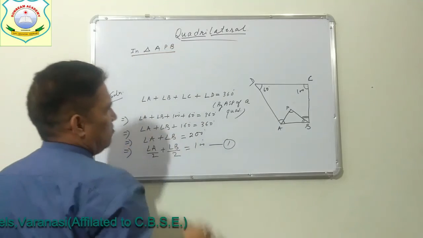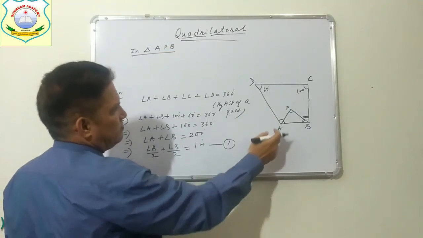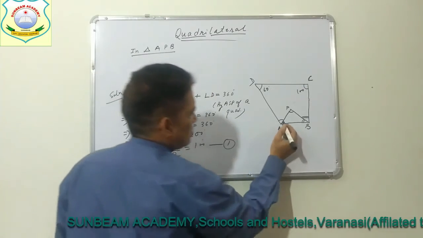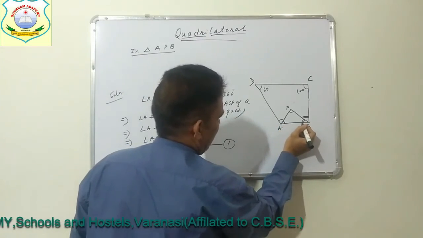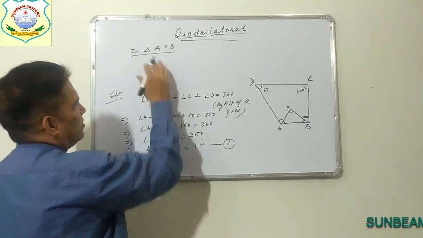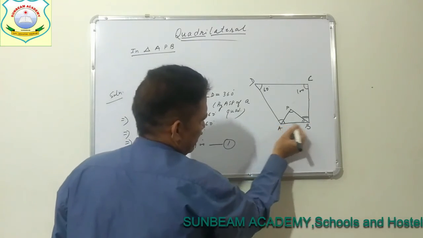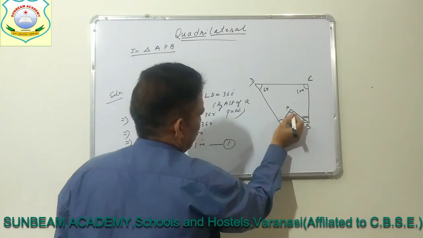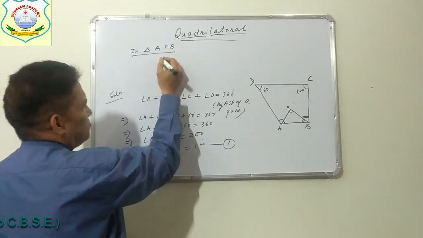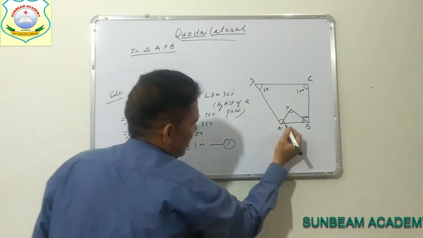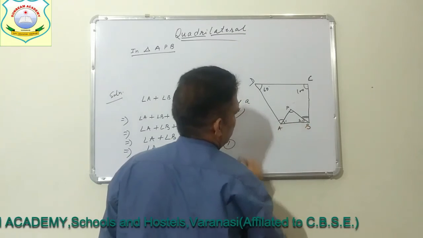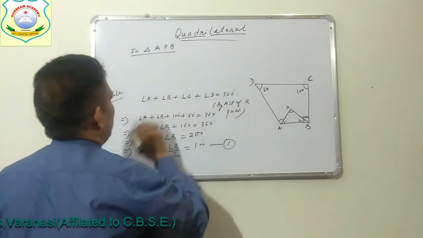In triangle APB, this is angle A, this is angle B, this is angle P. But we will write here A by 2. I am naming here this is 1, this is 2. Clear? And this is P itself.